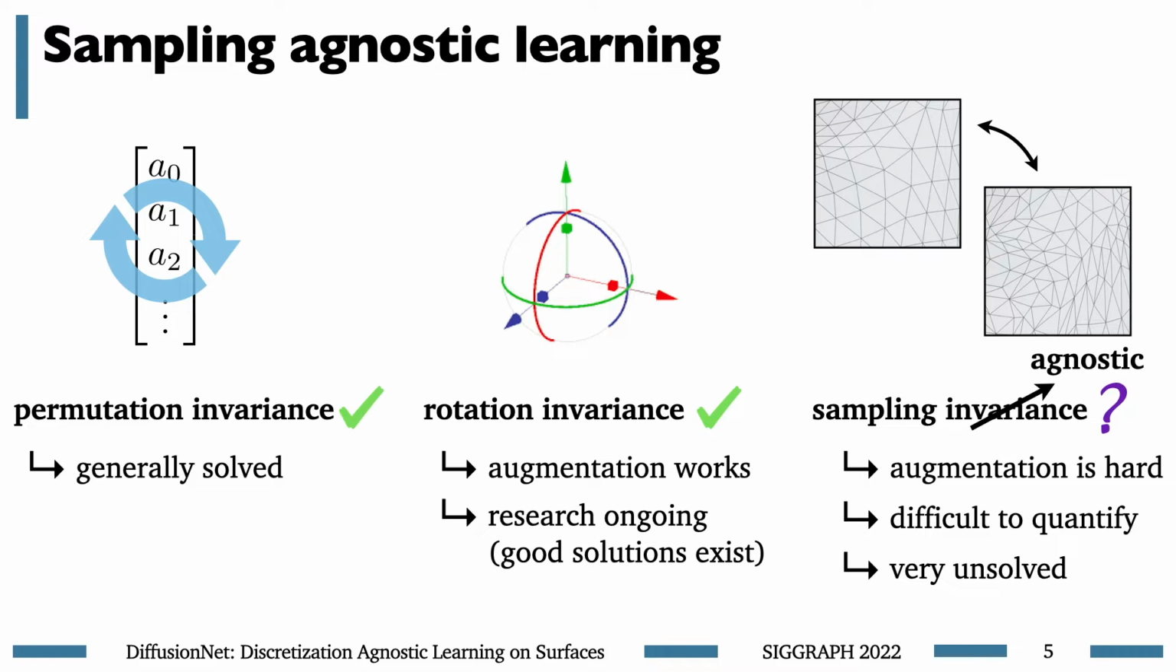Here, augmentation is really hard. There's no obvious strategy to, say, draw a mesh from the space of all possible meshes of a shape. And it's difficult to quantify what we're asking for via, say, some tidy mathematical formulation. All this is to say that sampling invariance is a very unsolved problem.